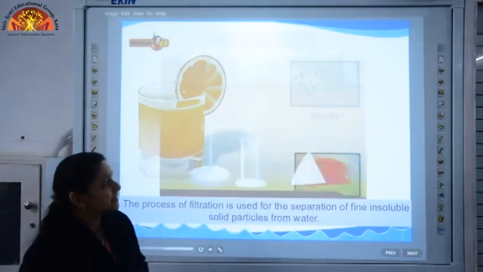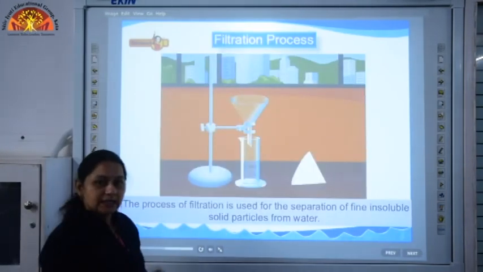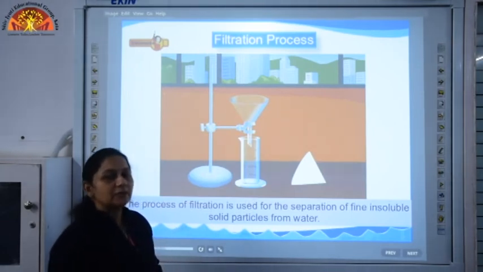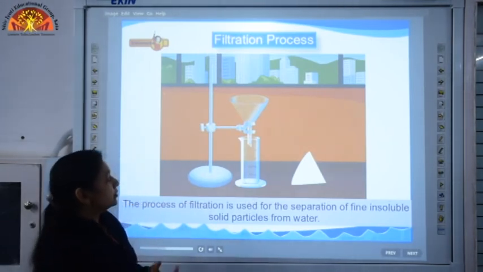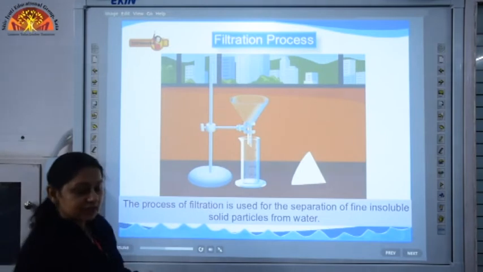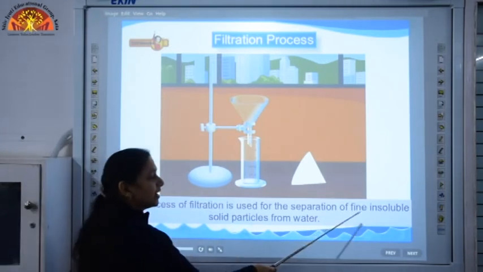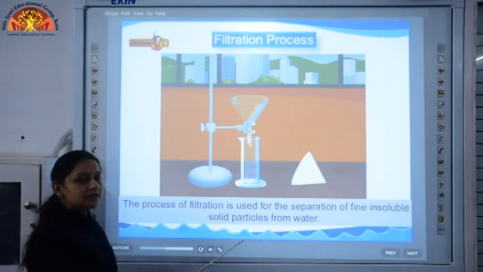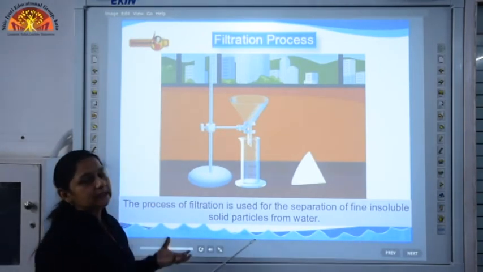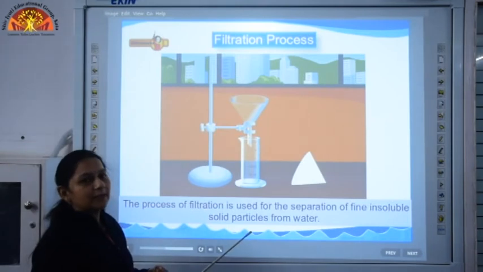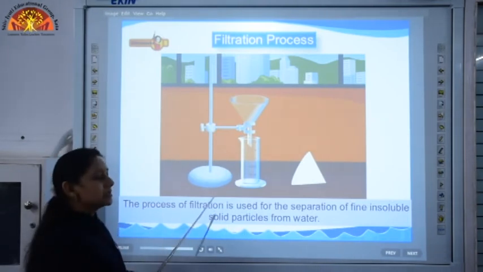You filter it. You use a strainer to remove these seeds and pulp from the juice. So, what is filtration? It is the process used to remove fine insoluble particles from water. When the water contains very fine insoluble particles, this process is used.